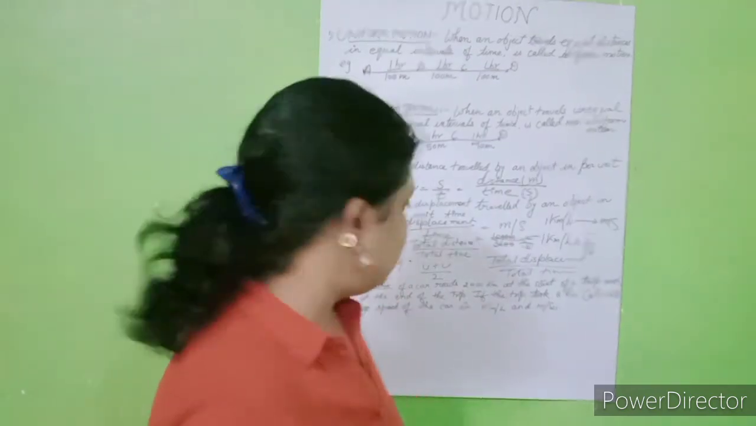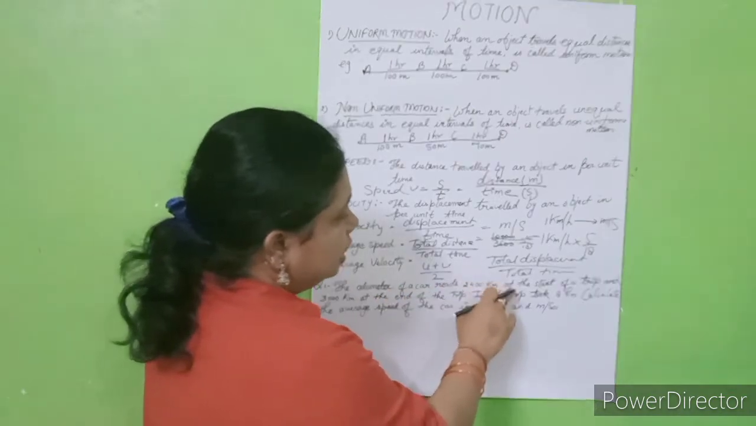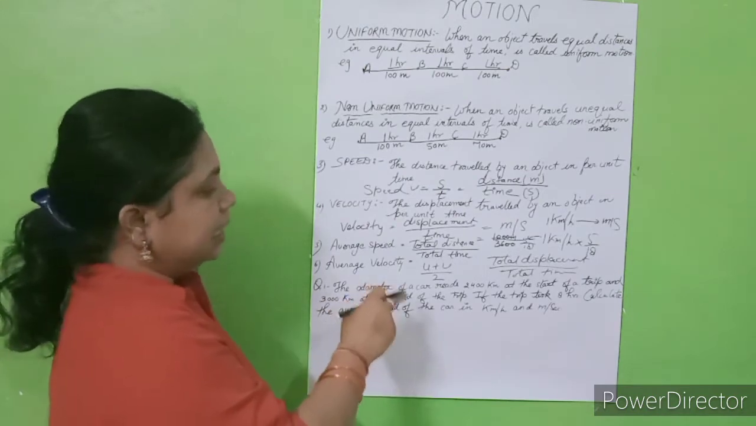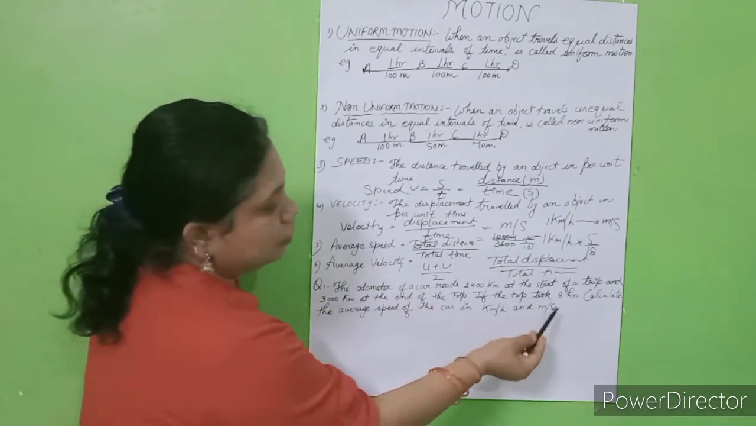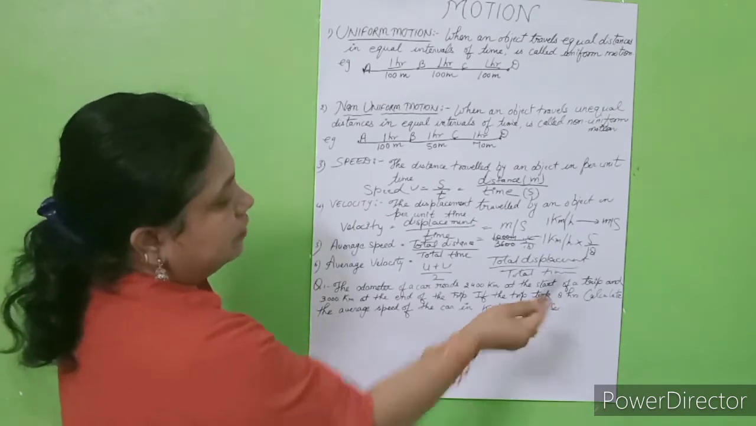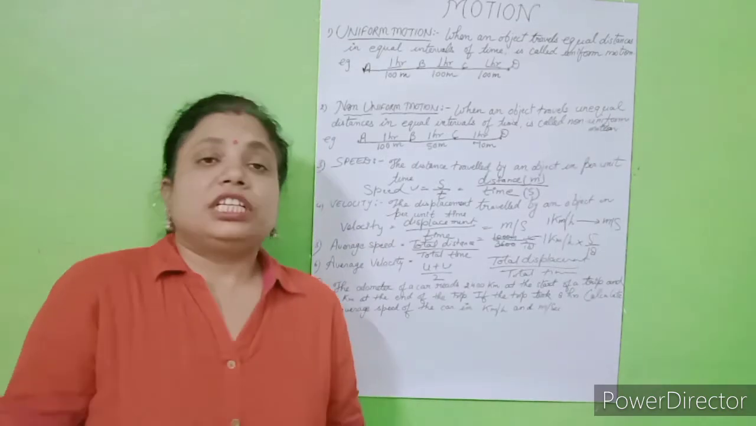Now let's do one numerical. The odometer of a car reads 2400 km at the start of a trip and 3000 km at the end of the trip. If the trip took 8 hours, calculate the average speed of the car in kilometer per hour and meter per second. Fine. Now students, what is an odometer?